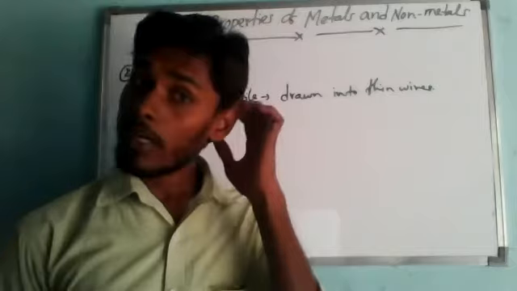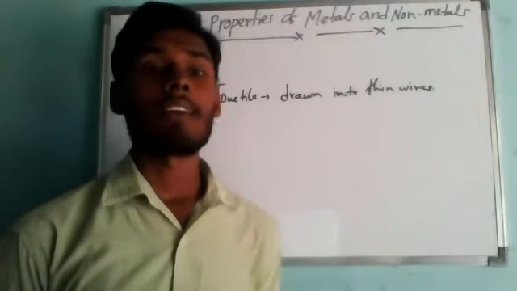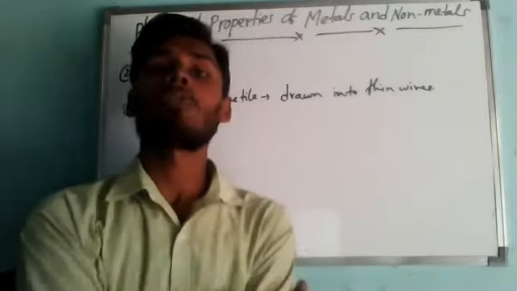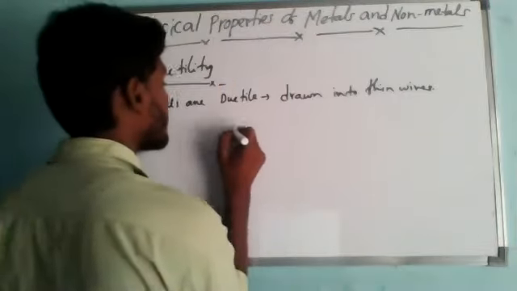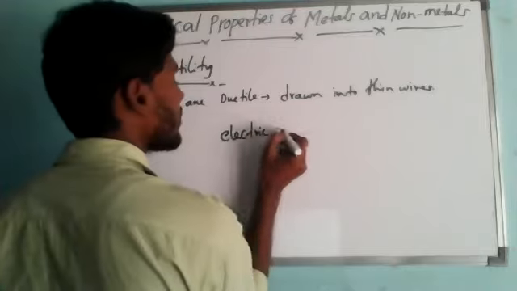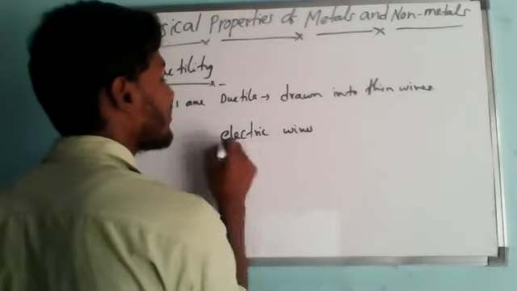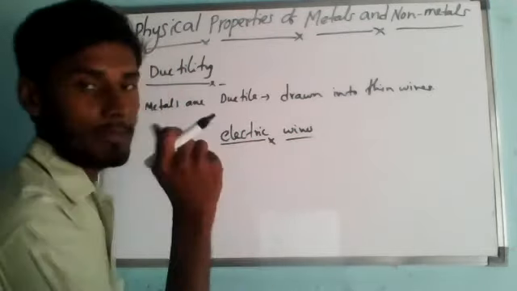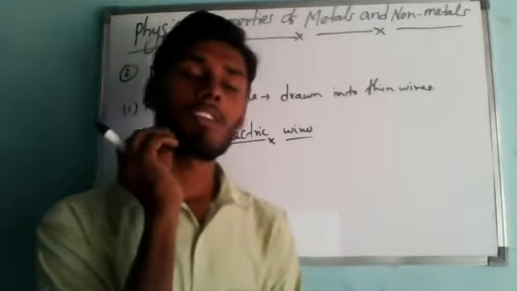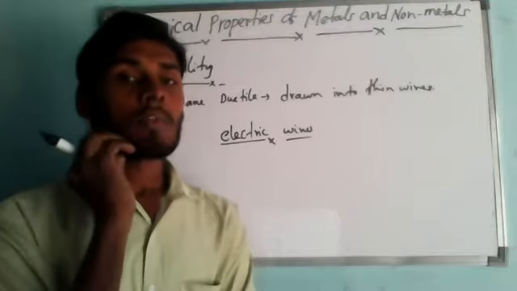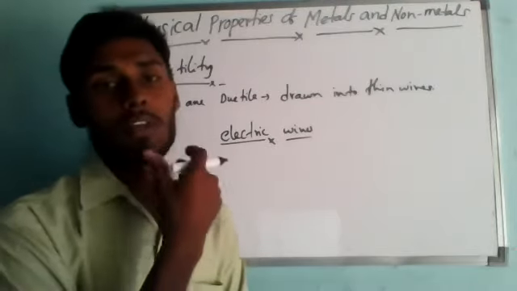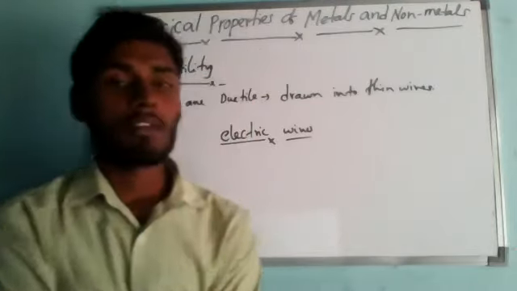If we take copper and aluminum, these metals are also very ductile, and they can be drawn into thin copper wires and aluminum wires, which are used as electric wires. Whatever wires we use in our homes are made of either copper or aluminum. Why can't we use gold and silver? Because they are not cost effective. Even copper wires, compared to aluminum wires, are more costly.